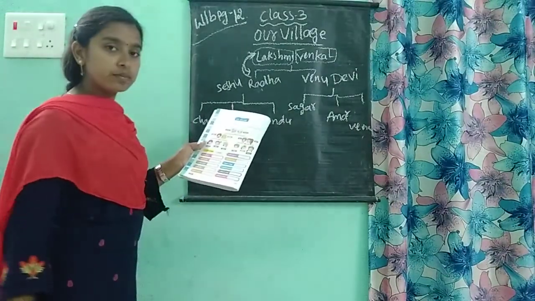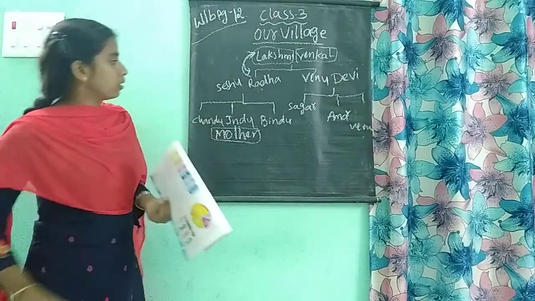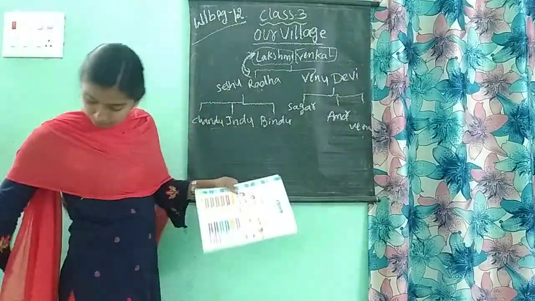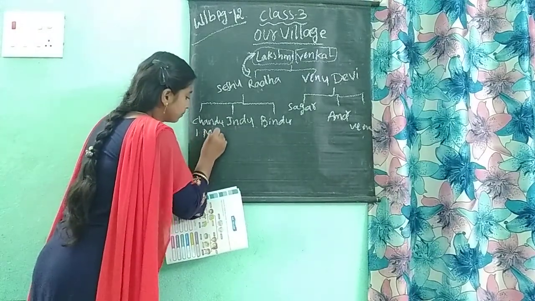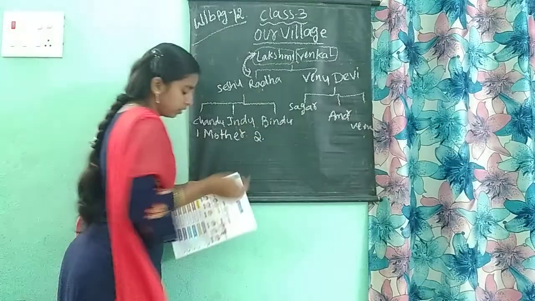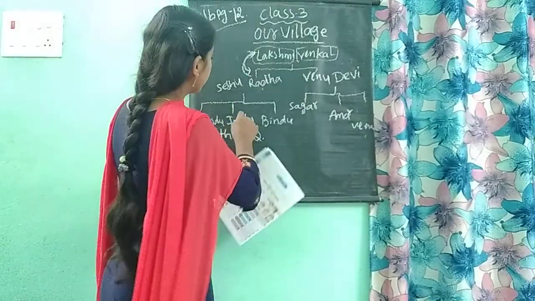Next, the second one: Indu to Veena. Where is Indu here?